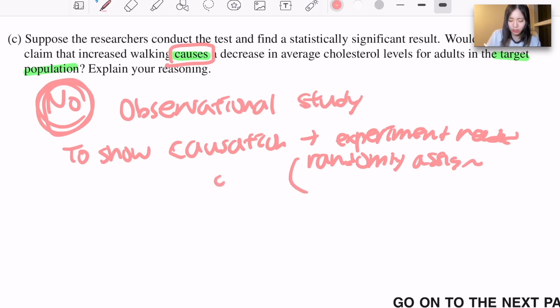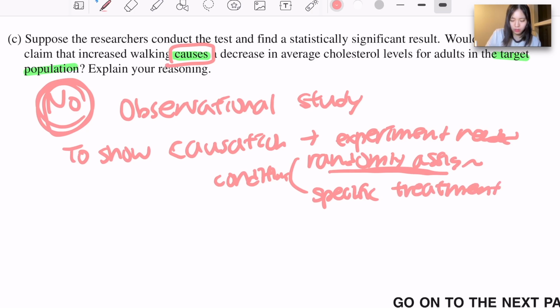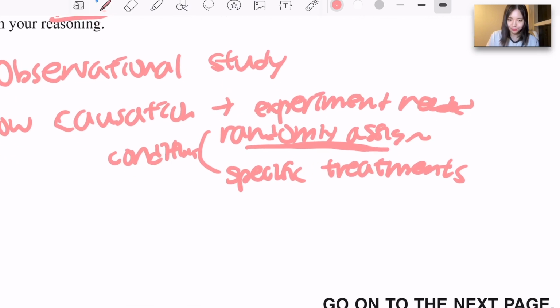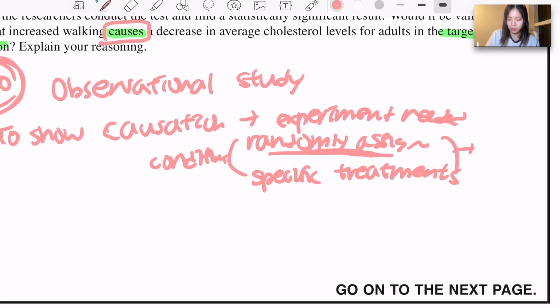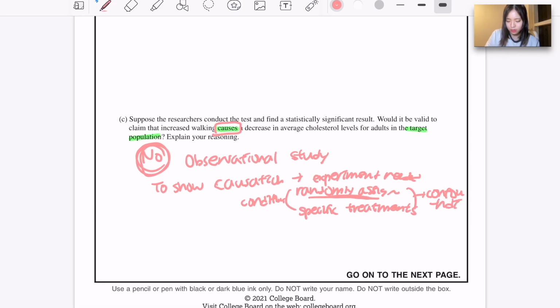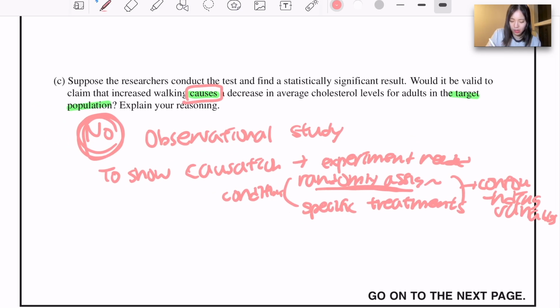There are several conditions, including random assignment and specific treatments for each group, like you walk this much, you walk that much, a difference in how much the groups walk, in order to eliminate what? In order to eliminate confounding variables, right? Because this is an observational study, it only implies correlation,